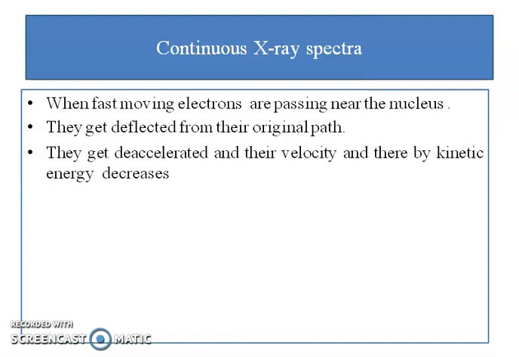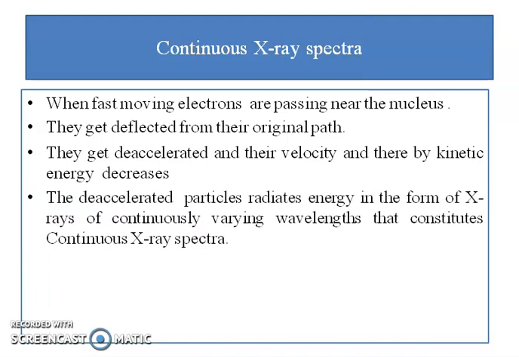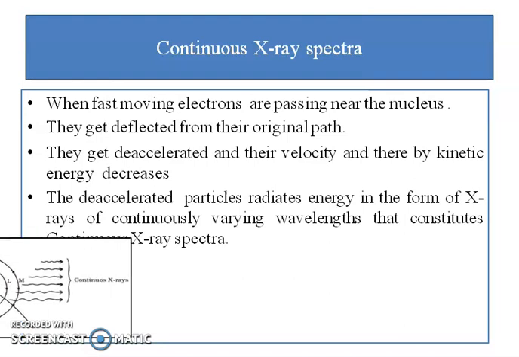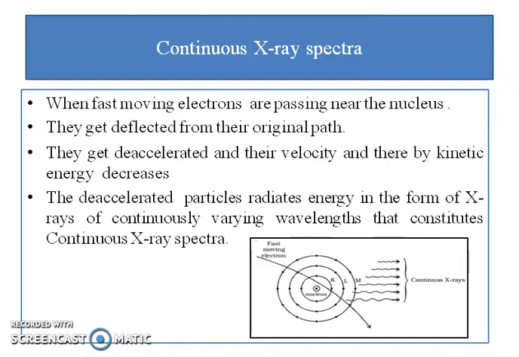Thereby, they get decelerated. That means when they get deflected, there is reduction in their energy and velocity, and the kinetic energy decreases. The decelerated electrons radiate energy in the form of X-rays of continuously varying wavelength. It constitutes the continuous X-ray spectra.